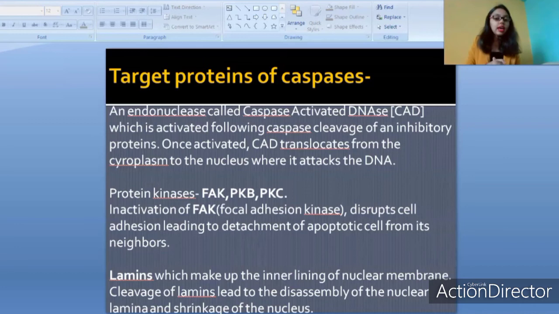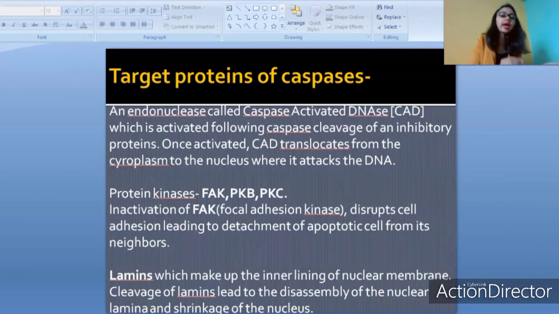Talking about FAK, it stands for focal adhesion kinase. Our caspases also cleave the FAK, focal adhesion kinase. What happens if FAK is cleaved? This disrupts the cell adhesion, leading to detachment of apoptotic cells from its neighbors. We have already seen it in the previous slide during the morphological study of the apoptotic cells that our apoptotic cell detaches itself from the neighboring cells.